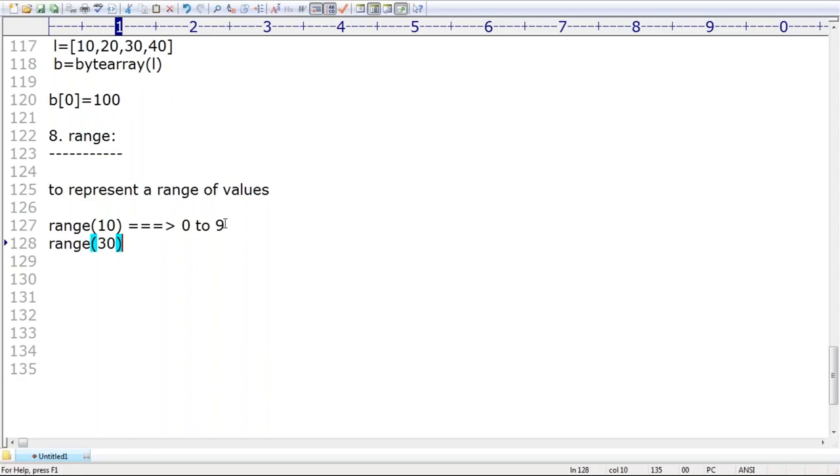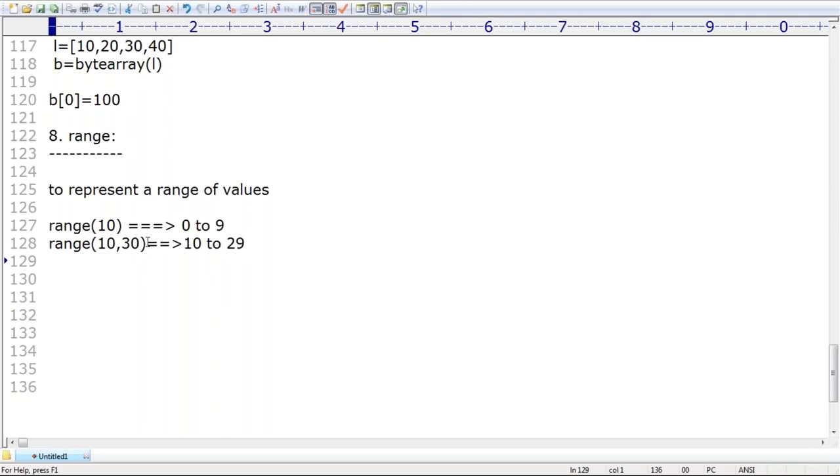If I take range of 30, it is always going to generate 0 to 29. Sorry, I don't want 0. I want 10 to 29. That's why I will take range of 10, 30. Are you in a position to understand, right? Range of 10, 30 will generate 10, 11, 12, 13, and so on until 29.